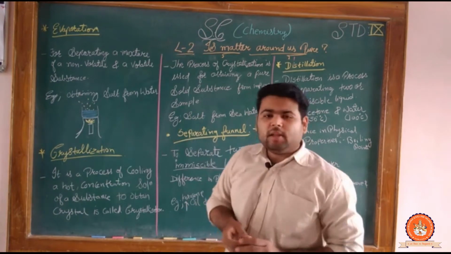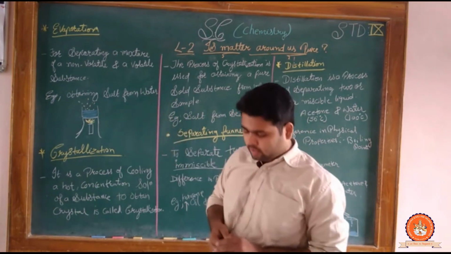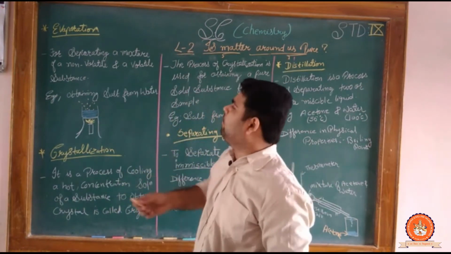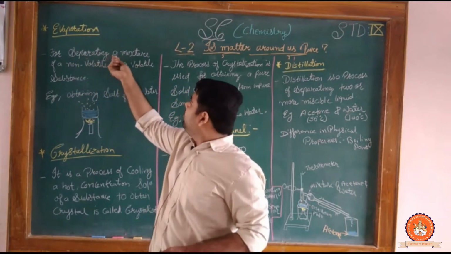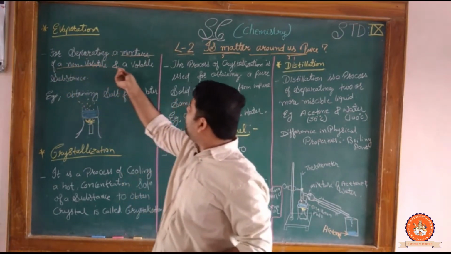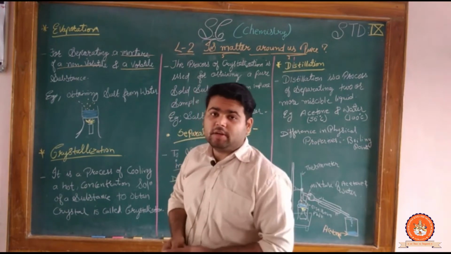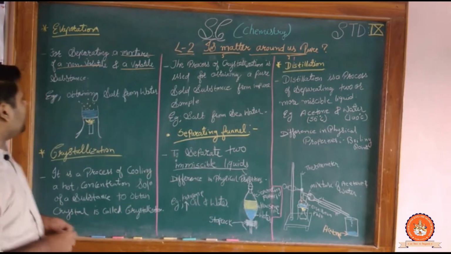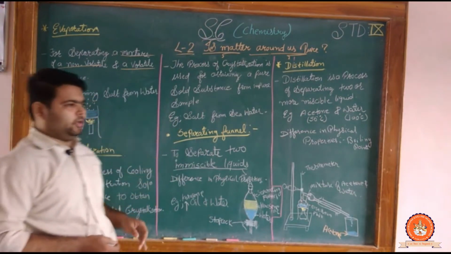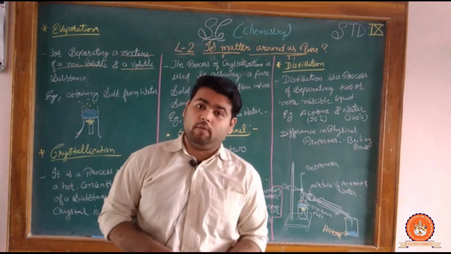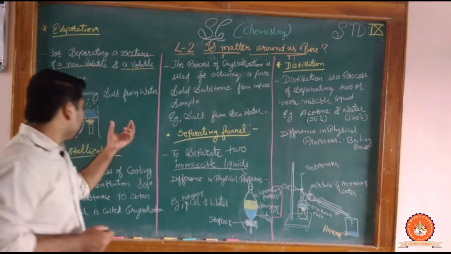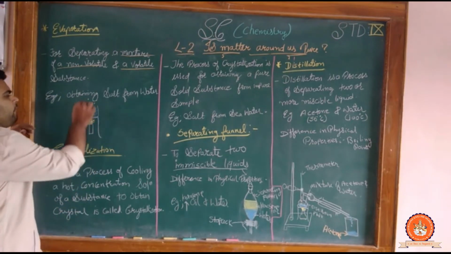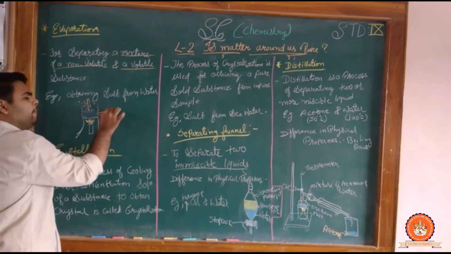Okay, now we are on the process of evaporation. So what is evaporation? It is used for separating a mixture of a non-volatile and a volatile substance. The difference in physical properties is that one is volatile and the other is non-volatile, like a mixture of salt and water. When the mixture is heated with a burner, the vapor goes upward.